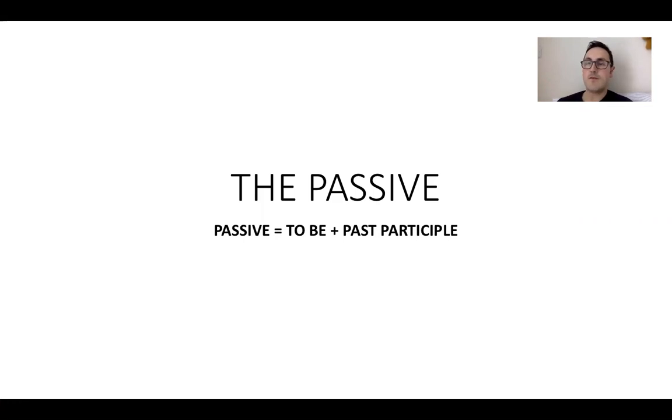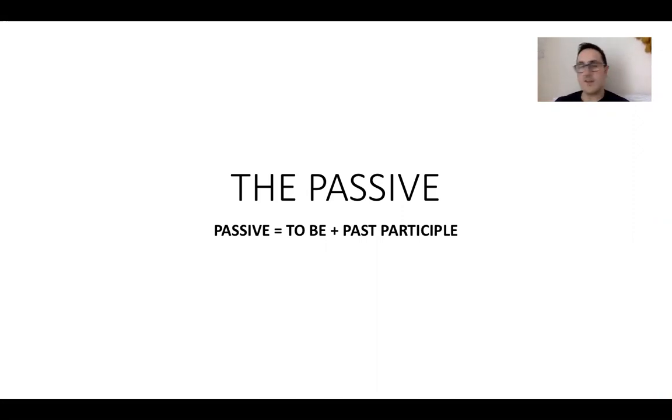Now, past participle verbs, okay, so for example, it's going to be I eat, I ate, I have eaten, I drink, I drank, I have drunk. I take, I took, I have taken. Okay. If it's a normal regular verb which ends in ed, the past participle verb is going to be the exact same. But if it's a different verb, well, sometimes it's going to be the same and sometimes it's going to be a little bit different. Okay. But for all of the passive, and today we're just going to do the present simple and past simple, it's the verb to be plus the past participle.